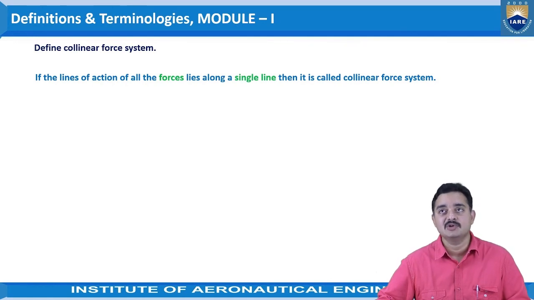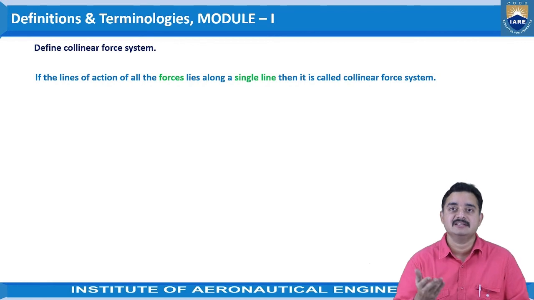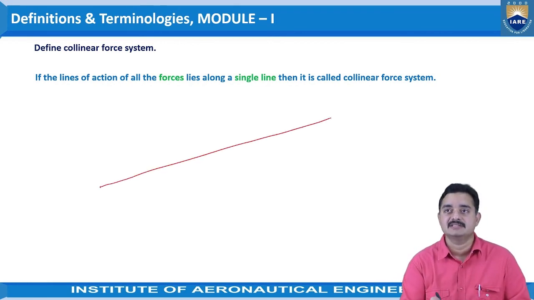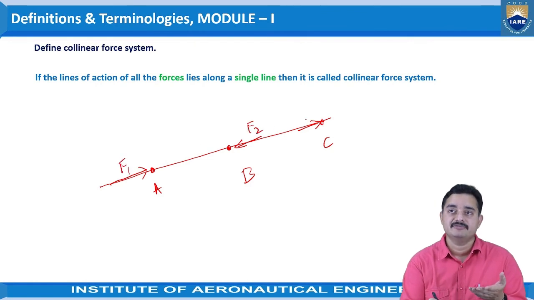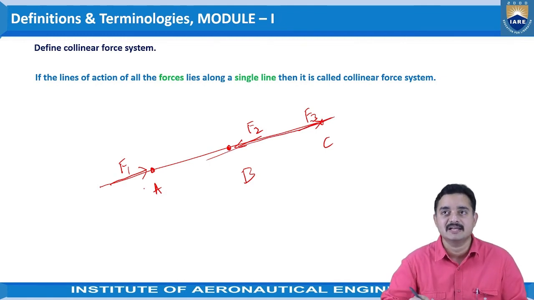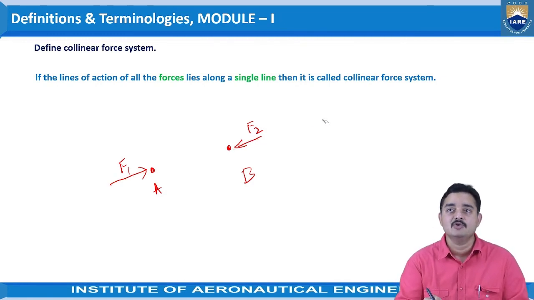Then it is called a collinear force system. For understanding this, you can say the forces are acting on a single line. There is a line here, and at point A, point B and point C, there are three forces acting. One force is in this direction, another force is in this direction, and another force is in this direction. Here you can observe that all the lines of action of the forces F1, F2 and F3 are lying on a single line. So this type of force system is called the collinear force system.